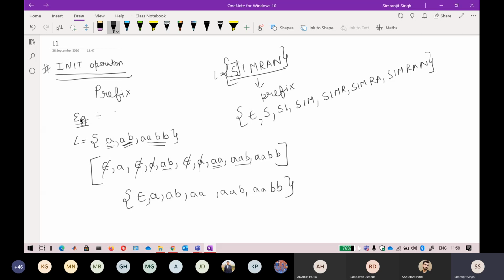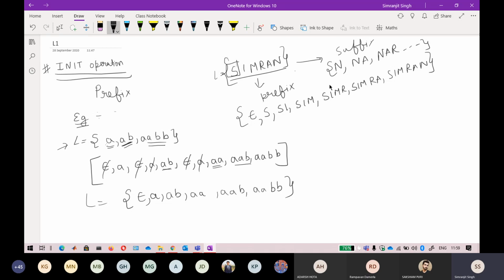So the language set for the init operation: if I apply an init operation on a particular language, you will get a language set like this. So this is based on prefixes. The suffixes are a little bit different from this one. For suffixes you start from the backwards. If I give you an example, it will be your N, and then your NA, and then your NAR, something like this. You get the point here.